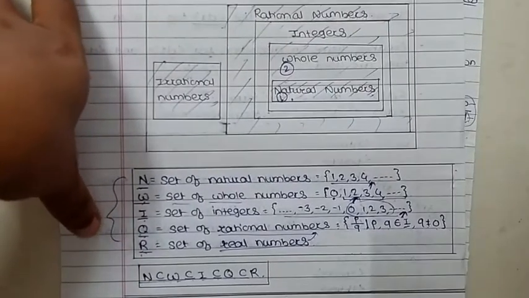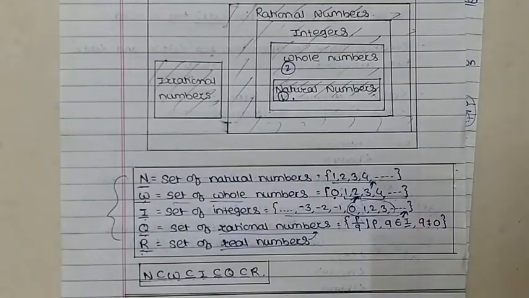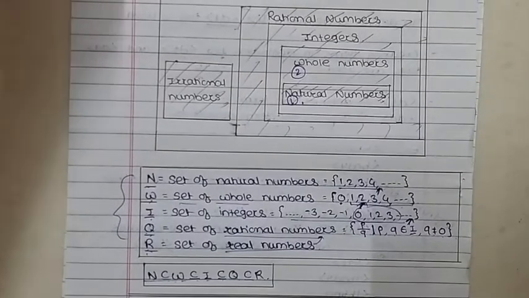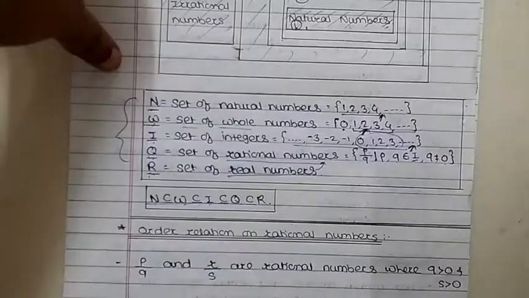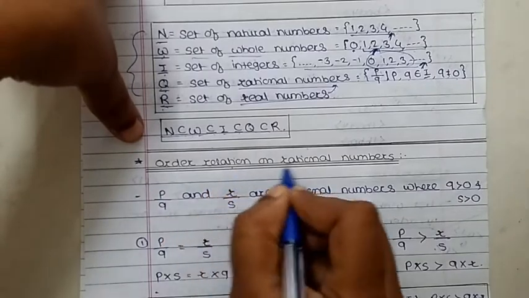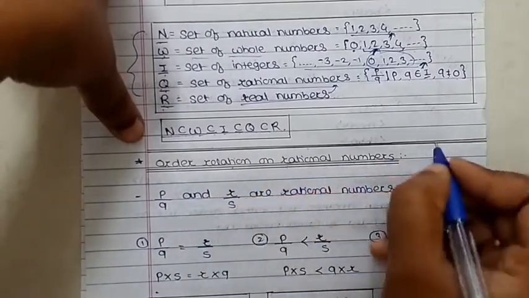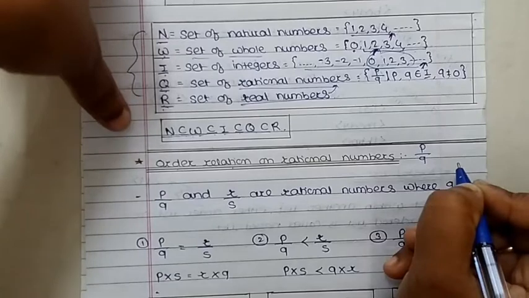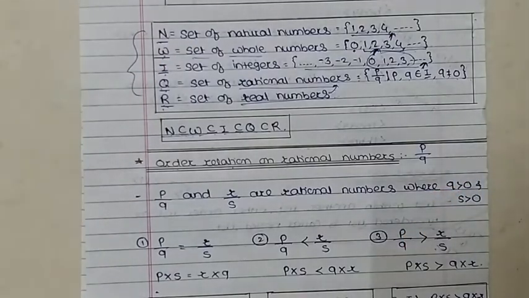So in this way we have to discuss the real numbers, which depend on each other. Now next, order relation on rational numbers. Rational numbers are in the form of p upon q. So how to order the relation between two rational numbers, meaning which is greater, which is smaller, or whether the two rational numbers are equal? We have to compare two rational numbers here.